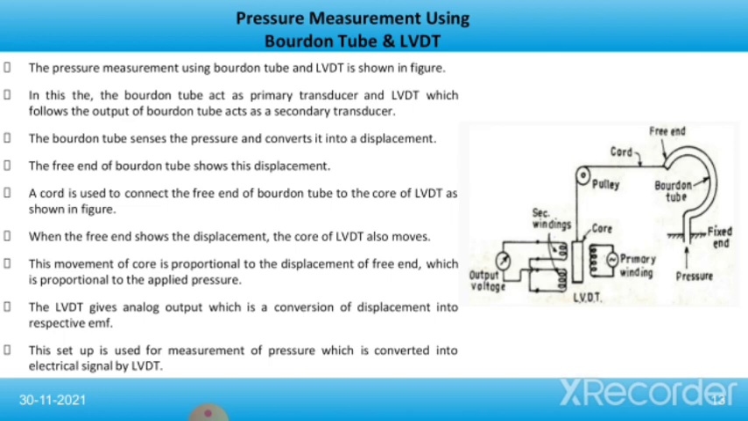A cord is used to connect the free end of the Bourdon tube to the core of LVDT as shown in the figure. When the free end shows a displacement, the core of LVDT also moves. This movement of core is proportional to the displacement of free end, which is proportional to the applied pressure. The LVDT gives analog output, which is a conversion of displacement into respective EMF. This setup is used for measurement of pressure, which is converted into electrical signal by LVDT.